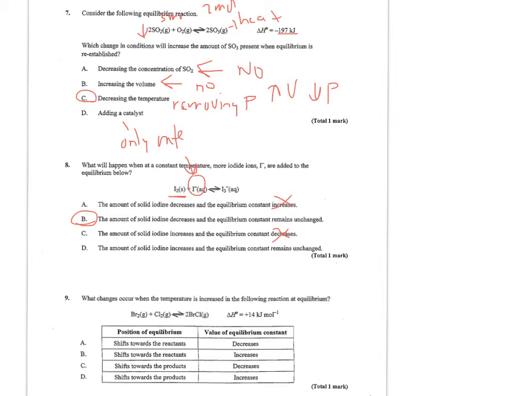Number 9, what changes occur when the temperature is increased in the following at equilibrium? And since I have a positive enthalpy, heat is a reactant. So if I increase temperature, I'm adding a reactant, which means I'm going to shift the equilibrium toward the products, or to the right. And the value of my equilibrium constant then, since it's product over reactant, is going to increase. So the one that matches this would be D.